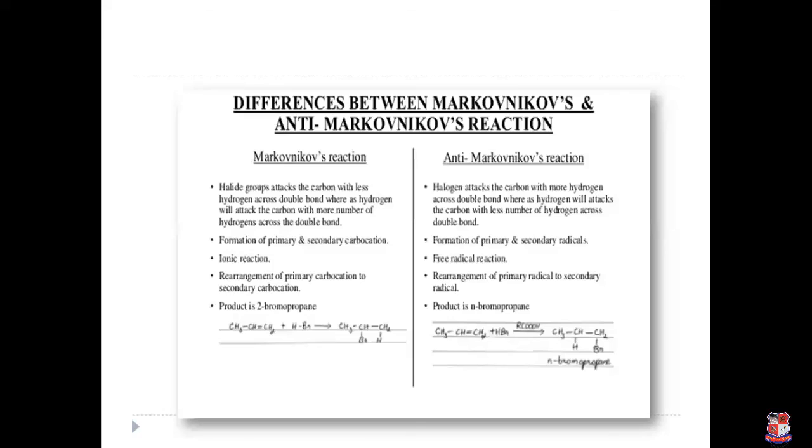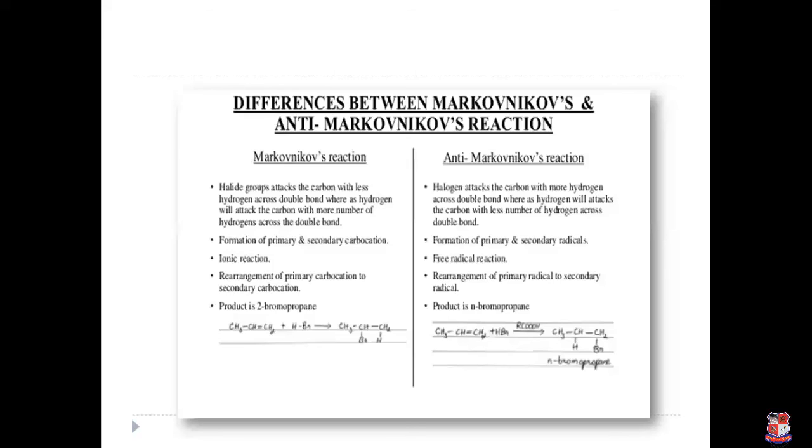Okay. So for the difference, first we write down the definition of both rules. Then in the Markovnikov rule, the intermediate generated is a carbocation, while in anti-Markovnikov it is a radical reaction. Then which type of reaction do they follow? The Markovnikov rule follows the electrophilic addition reaction, means ionic reaction, electrophilic and nucleophilic reaction, while anti-Markovnikov follows the free radical reaction.